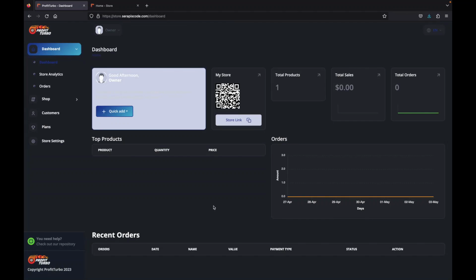This is your ProfitTurbo dashboard. Here you can see your store, which has an automated QR code generated for it, as well as a store link. You can quickly add a product here, and you can see all of your statistics on the dashboard. If we want to quickly add a new product,